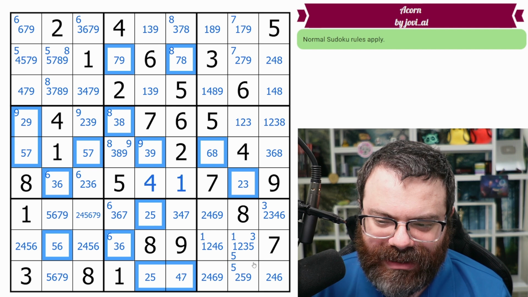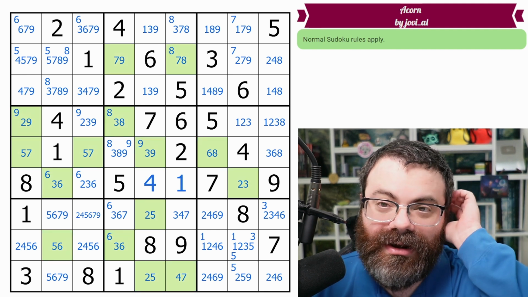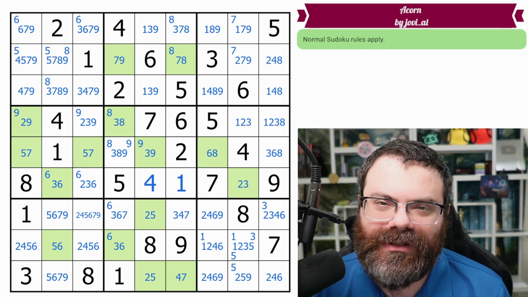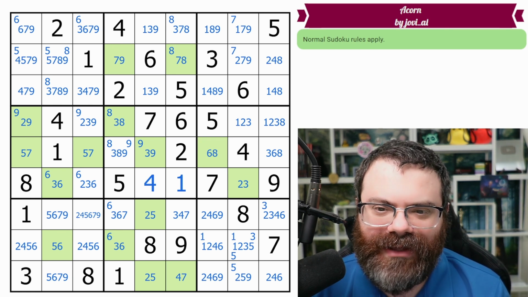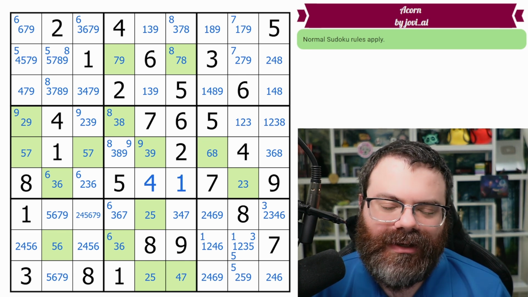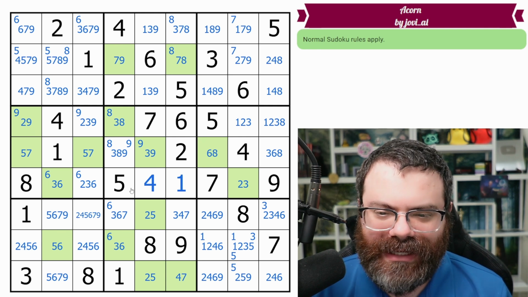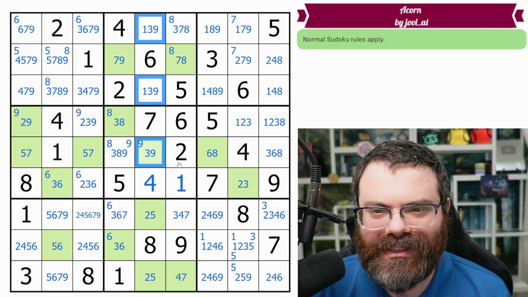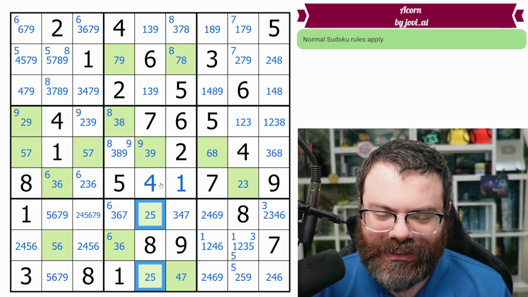Now, let's talk about what a locked set is first, if you haven't heard that term. A locked set is like a pair or a triple or a quad. You have n cells in a house with n possible values. And so those values get locked to those n cells, because those cells all need a value, right? So like this 1, 3, 9 triple is a locked set. This 2, 5 pair is a locked set. It eliminates those digits from the rest.